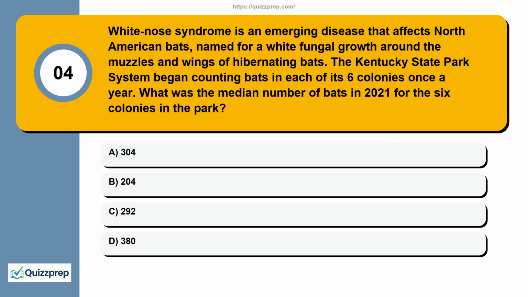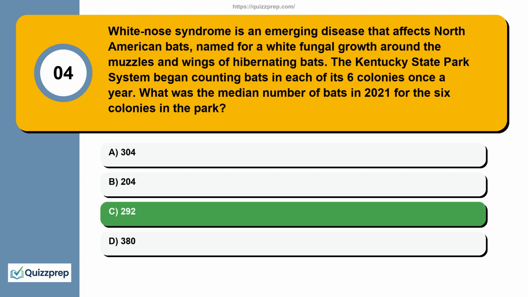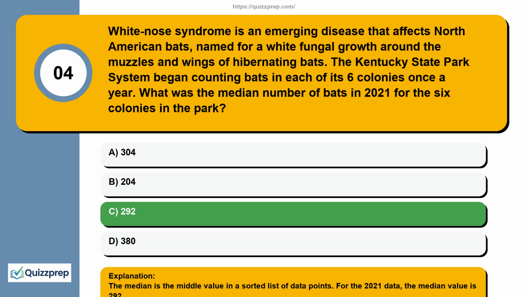Question 4. White nose syndrome is an emerging disease that affects North American bats, named for a white fungal growth around the muzzles and wings of hibernating bats. The Kentucky State Park system began counting bats in each of its 6 colonies once a year. What was the median number of bats in 2021 for the 6 colonies in the park? 304, 204, 292, 380. The median is the middle value in a sorted list of data points. For the 2021 data, the median value is 292.